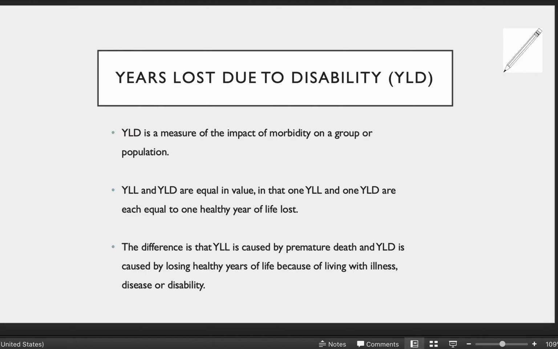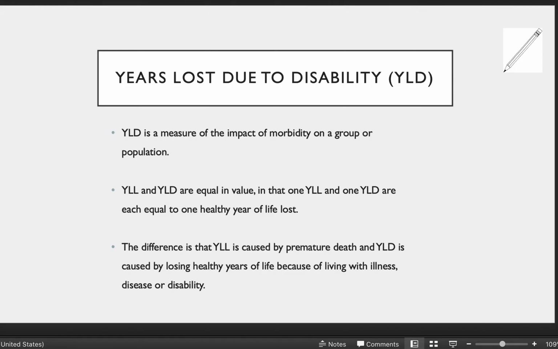Now, years lost due to disability. It's important to note that years lost due to disability is not an indicator that someone has passed away or deceased. This is the number of years of regular life abilities being lost due to the disability that's come on board. So YLD is a measure of the impact of the morbidity of a group of population.